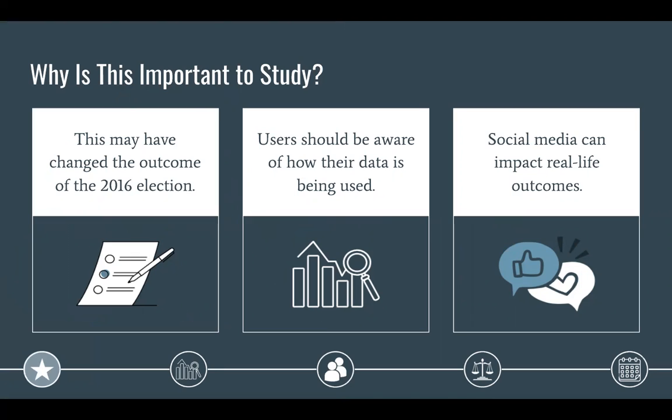Obviously, it's impossible to know what the outcome of the election would have been without this interference, but it's certainly something to think about. Additionally, for maybe the first time, users became aware of how their data was actually being used. We're so used to agreeing to privacy policies without much thought, but this issue brought attention to Facebook's privacy policies specifically. People were made aware of the rights that they were signing away in exchange for simply existing on the platform.